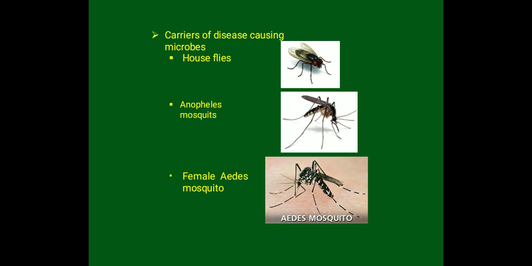Similarly, you have an Aedes mosquito, that white colored dotted structure you can see. This is a specification of the Aedes mosquito. Aedes is responsible for spreading dengue. Now, how can we stop breeding of these mosquitoes? Breeding means the mosquito gets multiplied, the number increases. All mosquitoes generally breed in water. That is why during the rainy season we have so many mosquitoes at home. So what should we do so that the breeding does not take place?